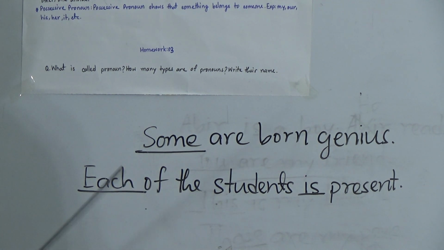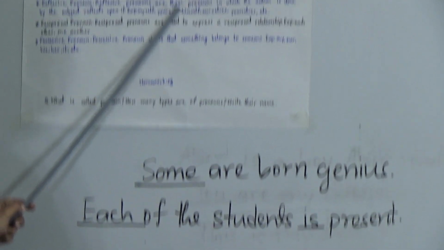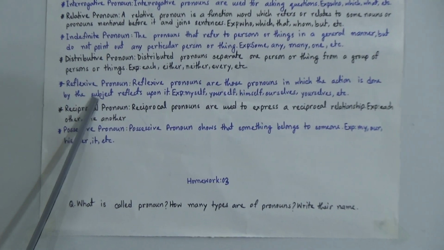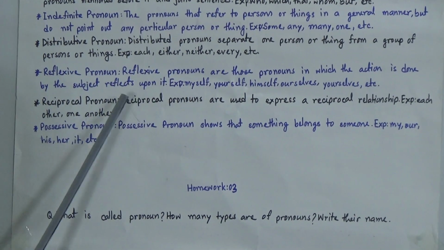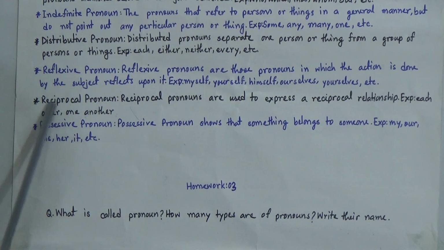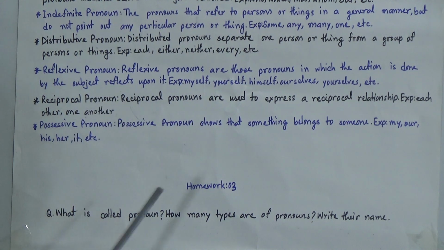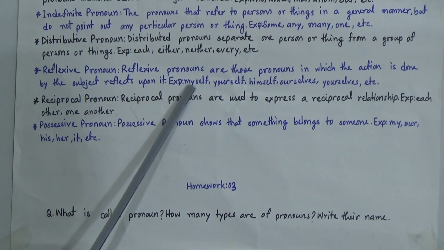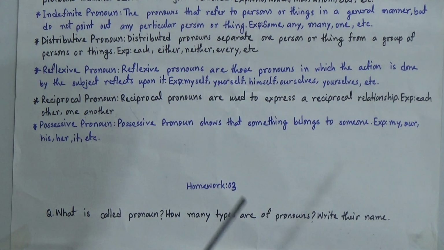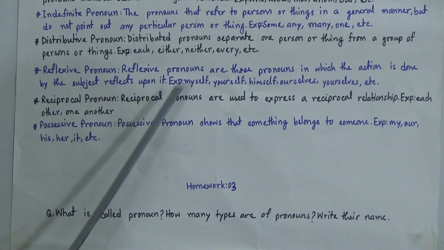Now we will go to reflexive pronoun. Reflexive pronouns are those pronouns in which the action done by the subject reflects upon it. The examples are myself, yourself, himself, ourselves, etc. How will you form it?